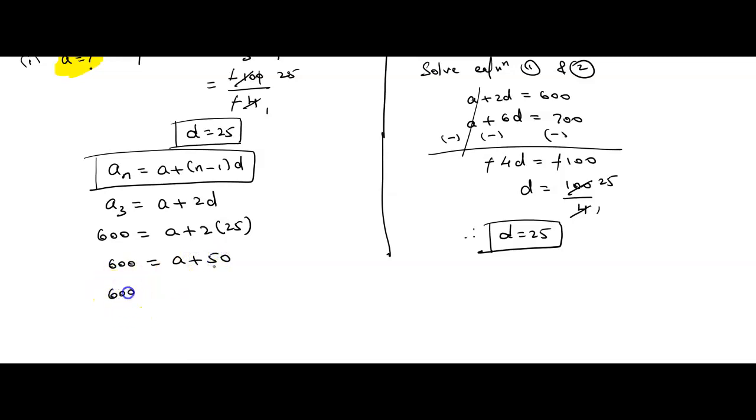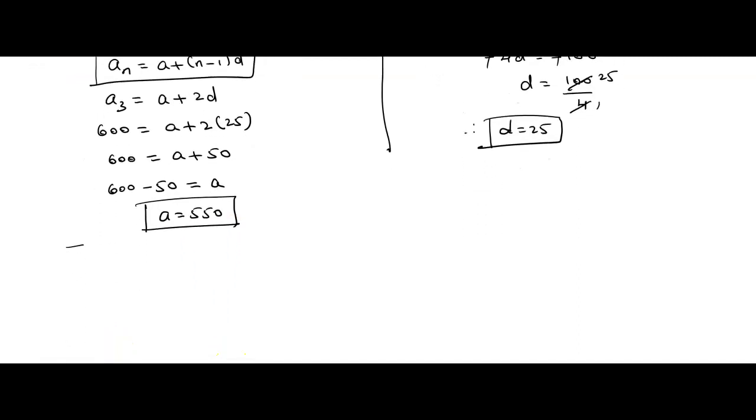Now 600, plus 50 comes to this side as minus 50, that is equal to plus A. Therefore plus A equals 600 minus 50, which is 550. So this is our first term. So the first term is 550, right?